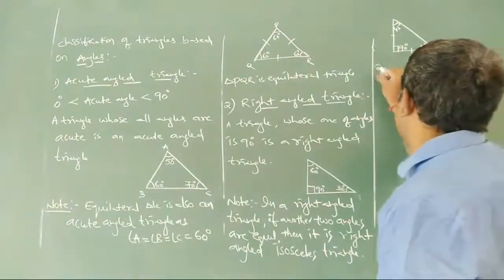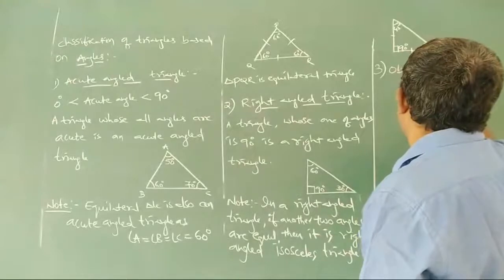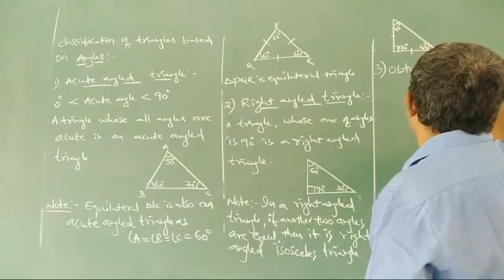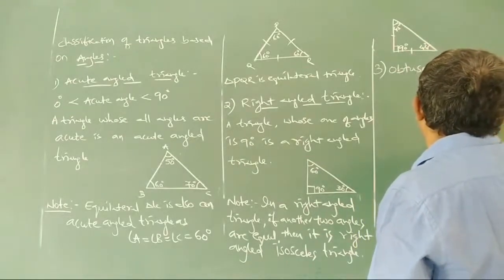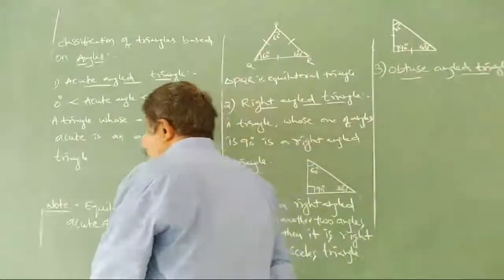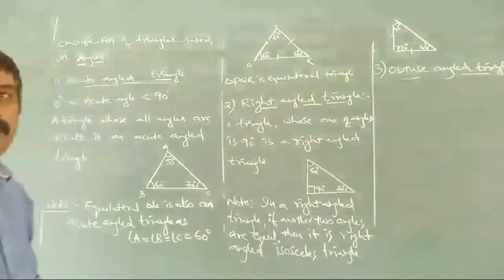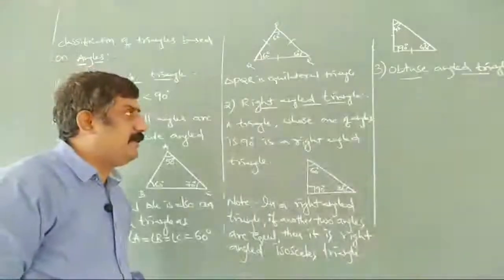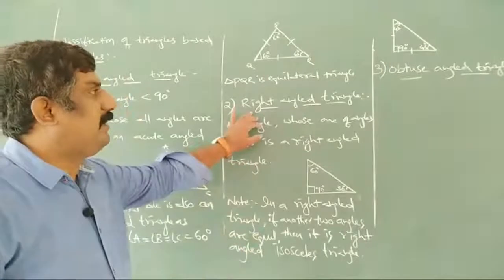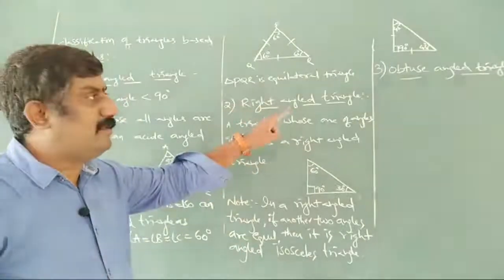And third one is obtuse angled triangle. Obtuse angled triangle. What is obtuse angled? In the name right angled, one of those must be 90 degrees. Even obtuse angle is the same.